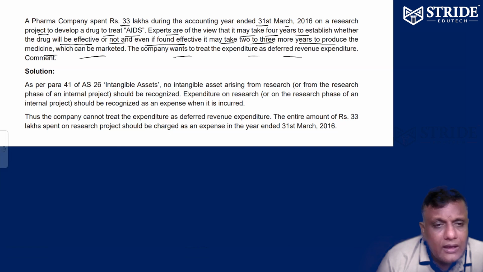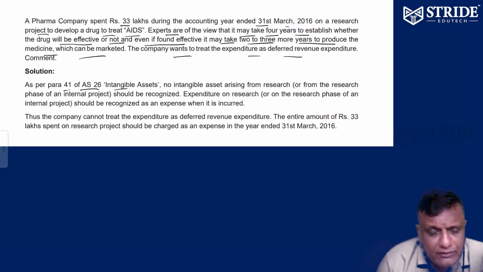Is it correct? According to AS 26, Intangible Assets, para 41, no intangible asset arising from research should be recognized until the research becomes successful.